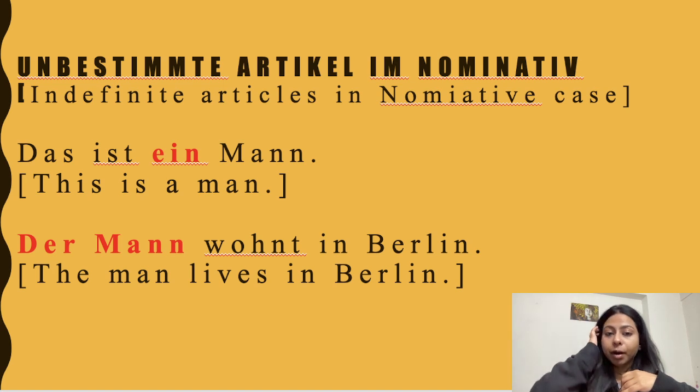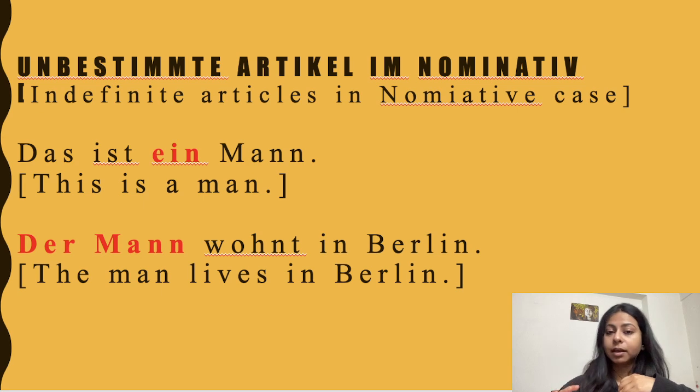Das ist ein Mann. This is a man. Der Mann wohnt in Berlin. The man lives in Berlin. Now, before you begin with indefinite articles, it is very important that you have learnt definite articles that we did in the previous chapter.